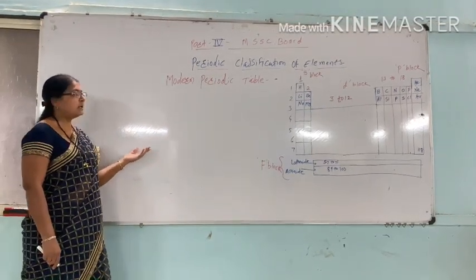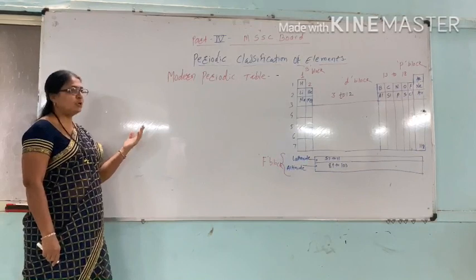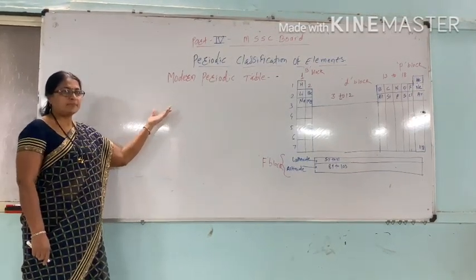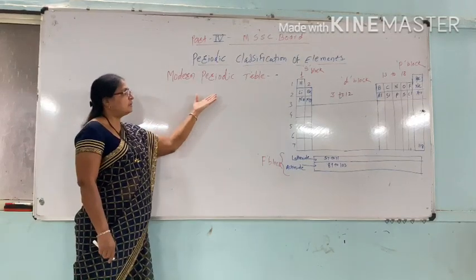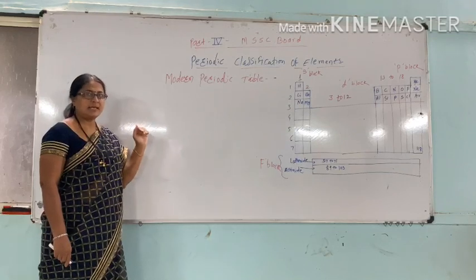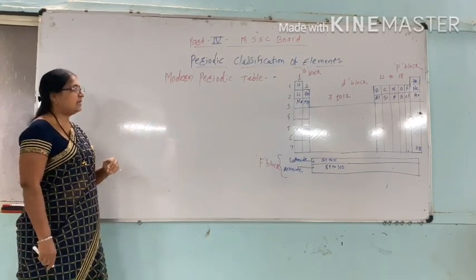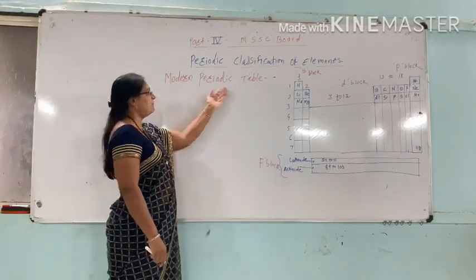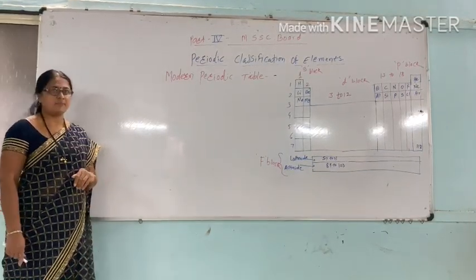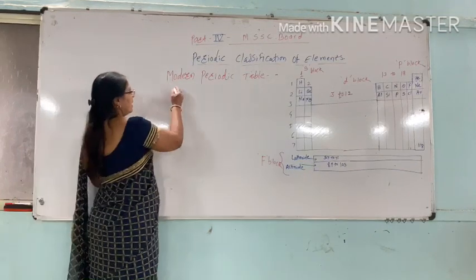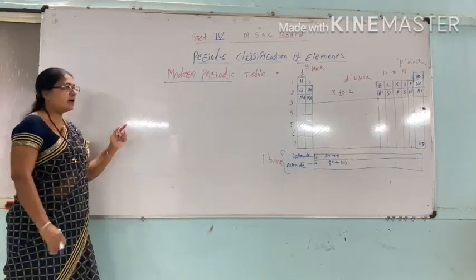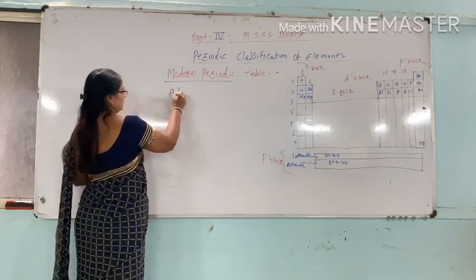To remove these demerits, Moseley put forth his theory known as modern periodic theory, and this theory is explained in the form of a table. So this is known as the modern periodic table. Moseley explained this theory based on atomic number.